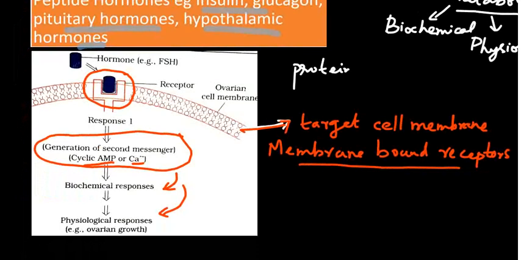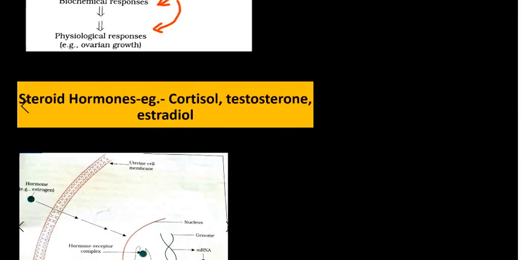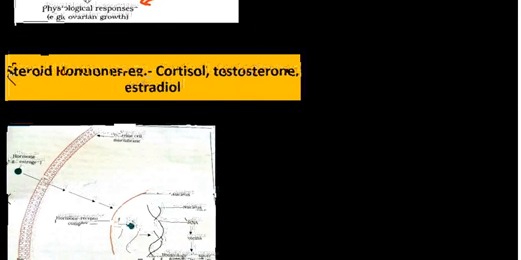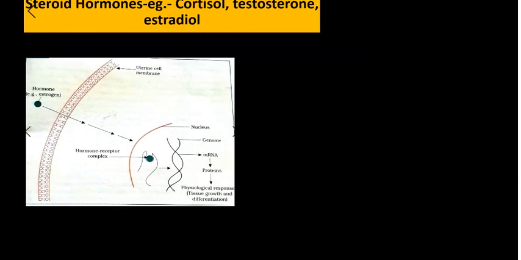Now, coming to the next type of hormone, they are steroid hormones. Steroid hormones are made up of lipid, like testosterone and estradiol. These hormones have receptors within the cell, like inside the nucleus.